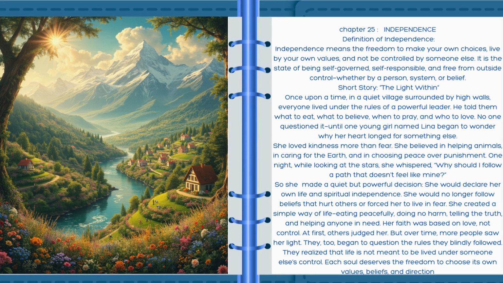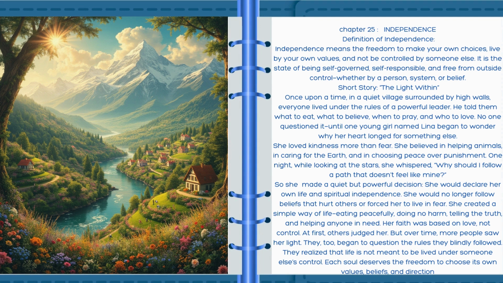Once upon a time, in a quiet village surrounded by high walls, everyone lived under the rules of a powerful leader. He told them what to eat, what to believe, when to pray, and who to love. No one questioned it, until one young girl named Lena began to wonder why her heart longed for something else. She loved kindness more than fear. She believed in helping animals, in caring for the earth, and in choosing peace over punishment. One night, while looking at the stars, she whispered, "Why should I follow a path that doesn't feel like mine?"